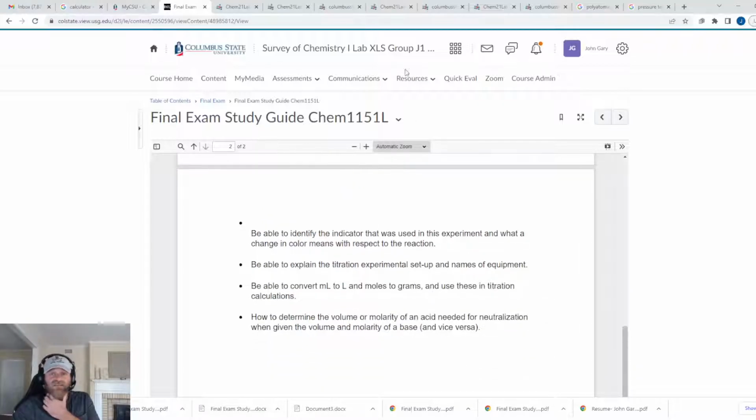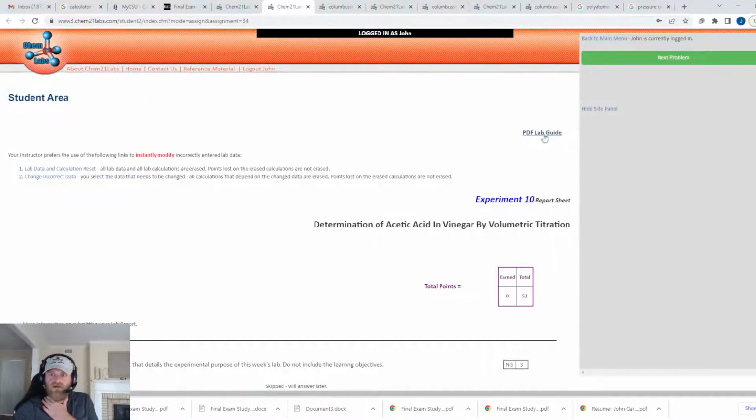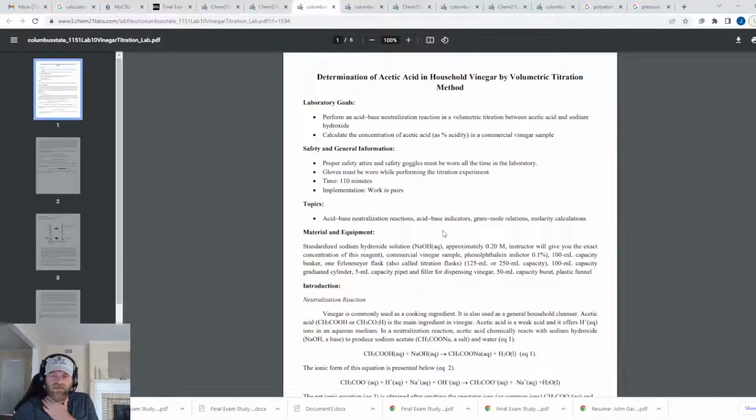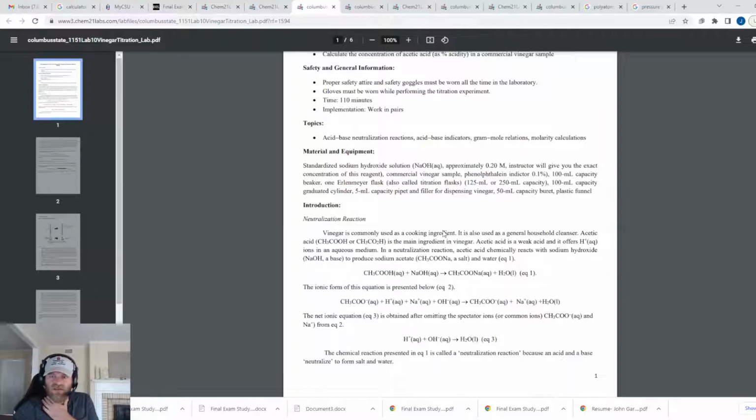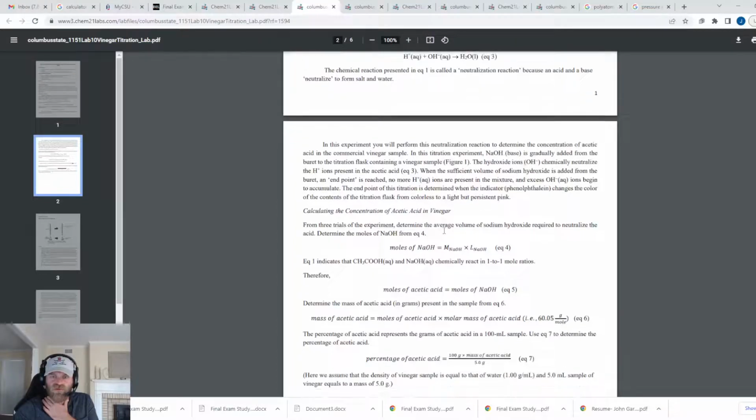Be able to identify the indicator. So let me go back to that real quick. The indicator is called phenolphthalein, and it should be listed here. Right here. Okay? Phenolphthalein. And so I might ask you what color something is.